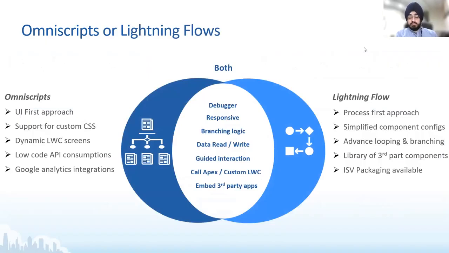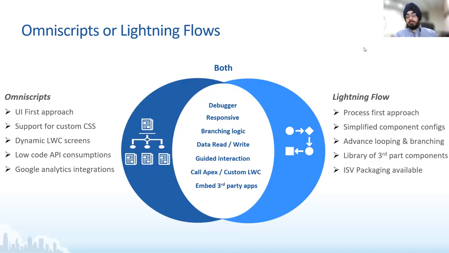Now, I've already discussed OmniScripts, but a lot of times we get this question with Lightning Flows coming in: what are the differences between OmniScripts and Lightning Flows? The difference is basically with the kind of approach that OmniScripts are built with. They are a UI-first approach. The intent is to give you the capability to build a guided flow for the users.